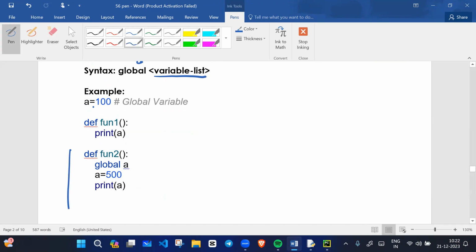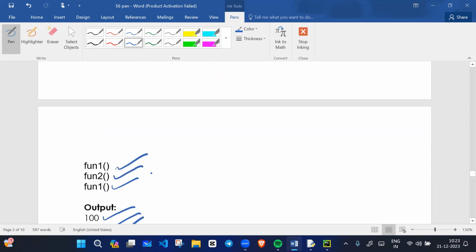Okay. So for example, we have global variable 100. If we access the data, it will print 100. Then we access global data using the global keyword and we update it. Since we are using the global keyword, it will update successfully. If we do not use this global keyword, it will not update the global data. As we are using the global keyword, our data is updated. Now what is the x value? According to this statement, x value now becomes 500. It will not be 100, but 500. So it will print 500 here.